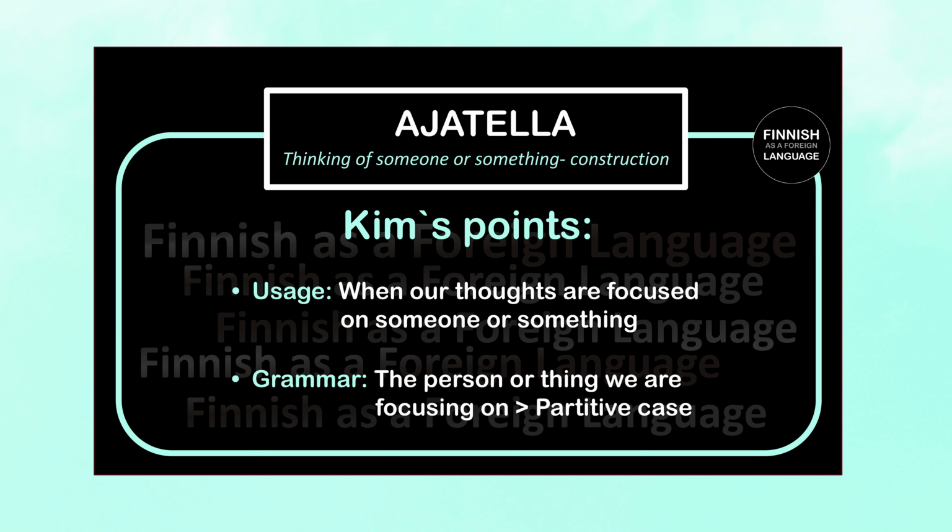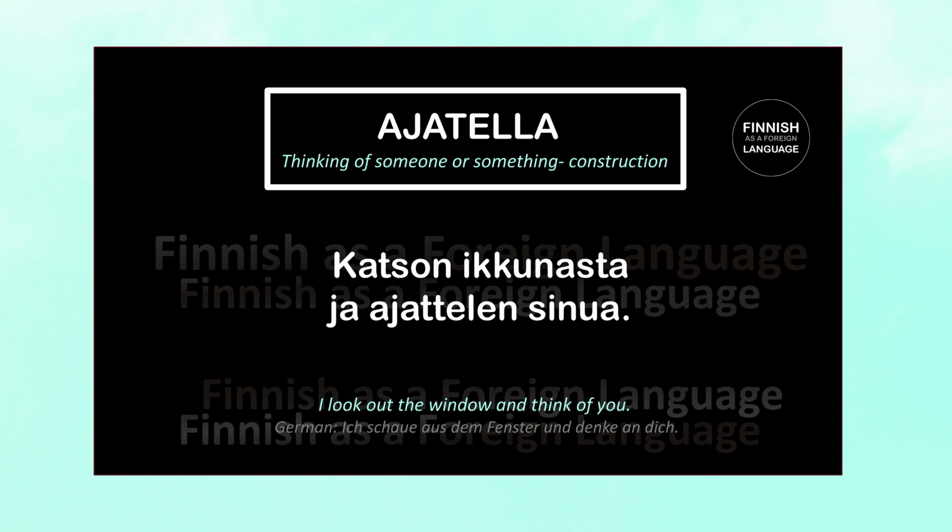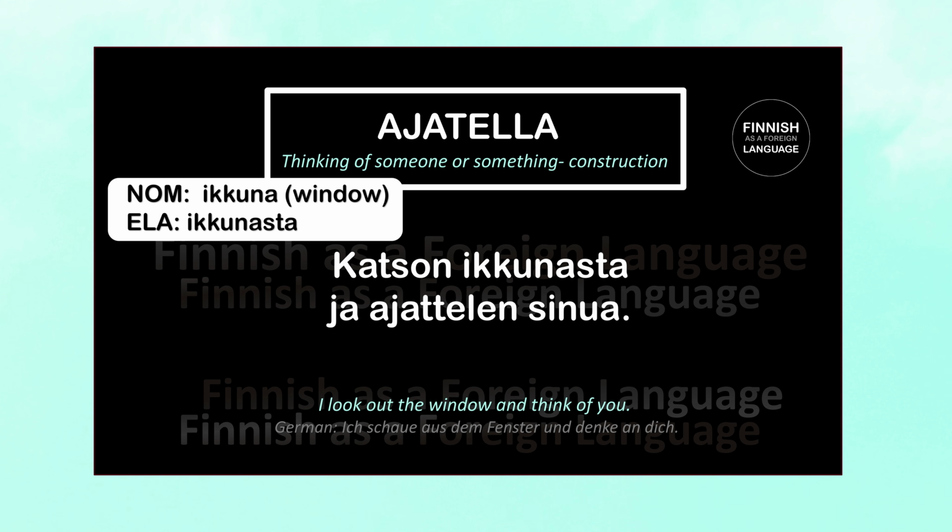Here's one example. Katson ikkunasta ja ajattelen sinua means I look out the window and think of you. Let's go step by step. Katson is the first person singular present tense of the verb katsoa, which means to watch or to look. Ikkunasta means out of the window. Ja means and. Ajattelen means I think. It's the first person singular present tense of the verb ajatella, which means to think, and sinua here is the partitive case of sinä, which means you.